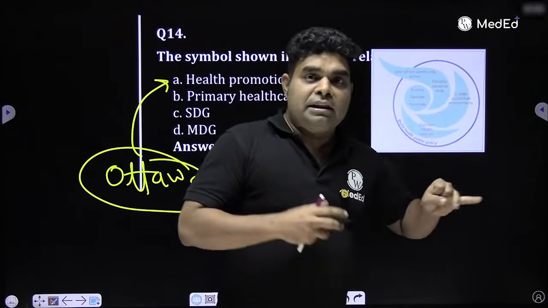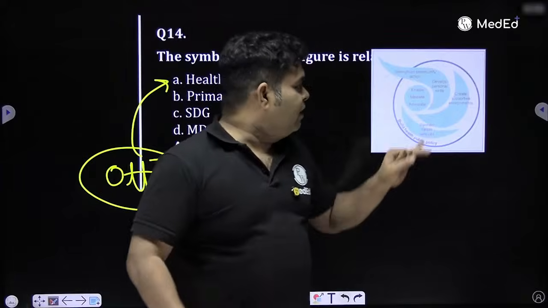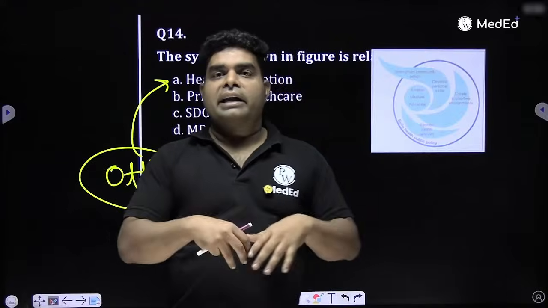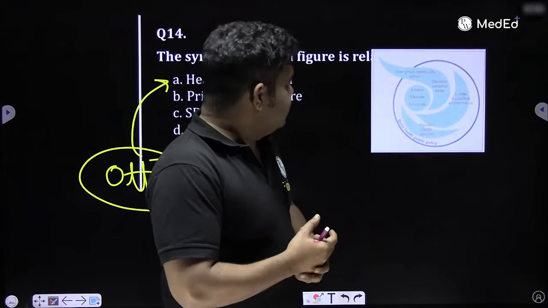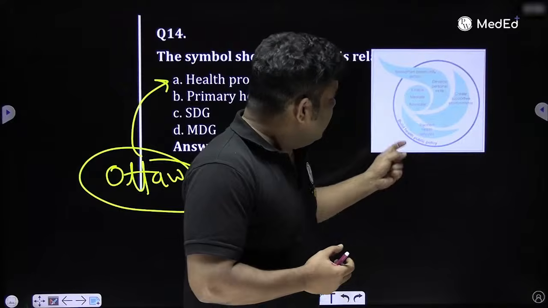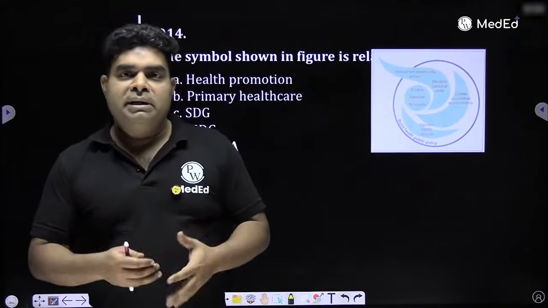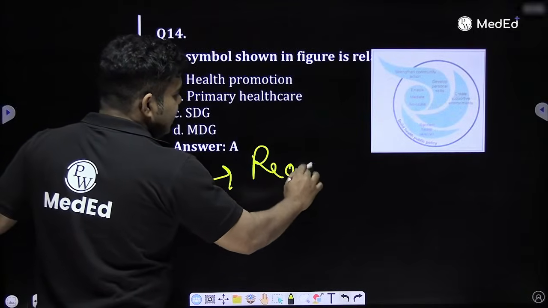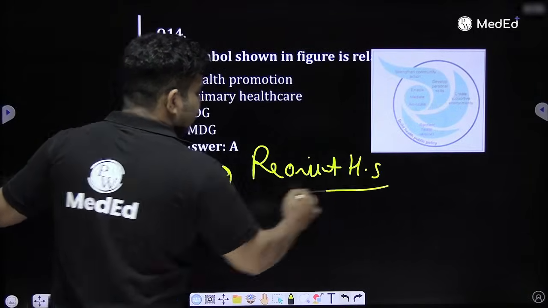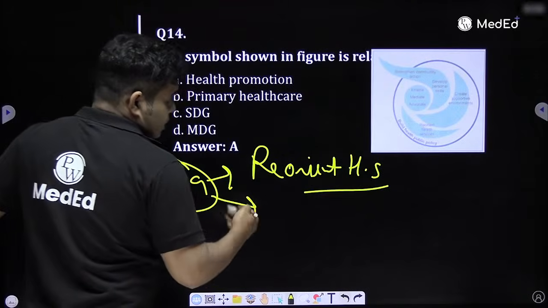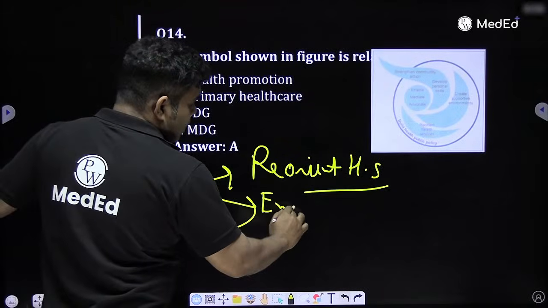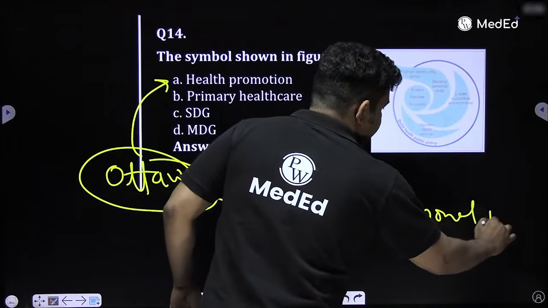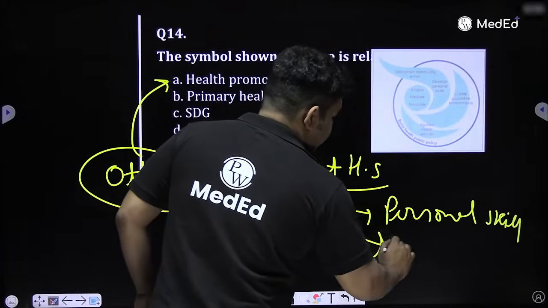Then you will make the people capable of taking decisions, develop personal skill. Then you will strengthen the community so that if someone is sick, community can take care of them. And last is, you will definitely build better health policy. You will increase the budget and all. So what are the 5 things that they do in Ottawa Charter? First is reorient health services towards the village. Second is enable person for personal skill also, and enable community. So enable person and enable community.